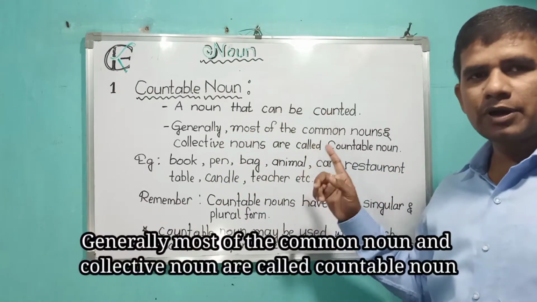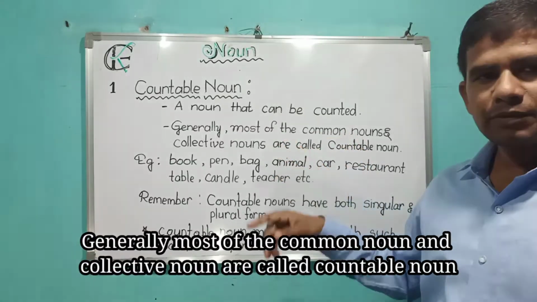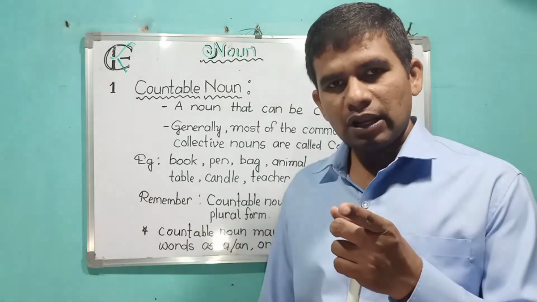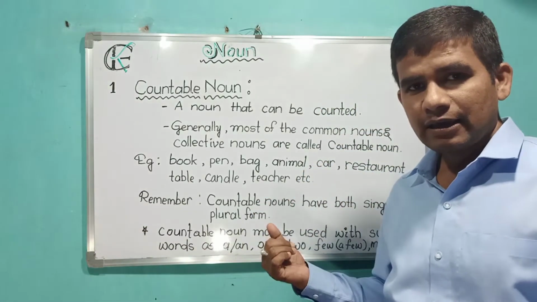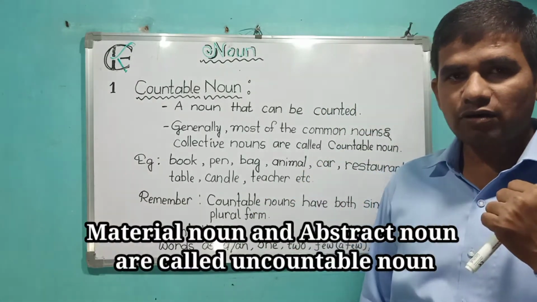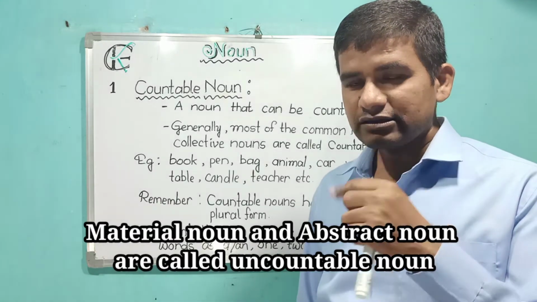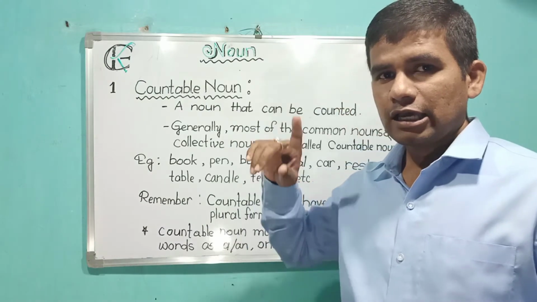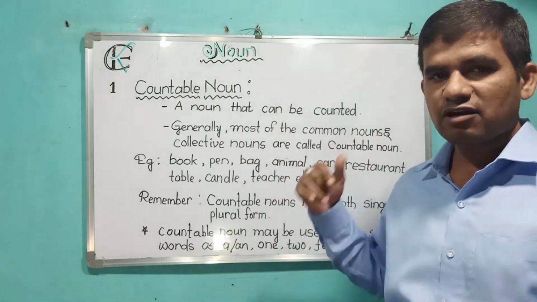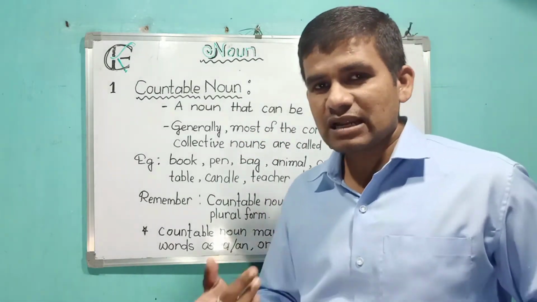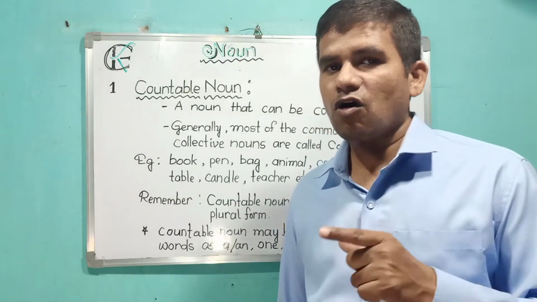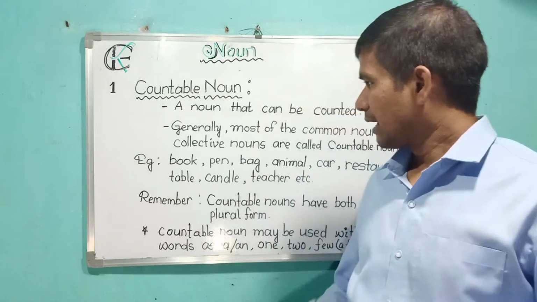Generally, most common nouns and collective nouns are called countable. On the other hand, material nouns and abstract nouns are called uncountable. Remember friend, this is the most important. Common nouns and collective nouns are countable. Material nouns and abstract nouns are uncountable.